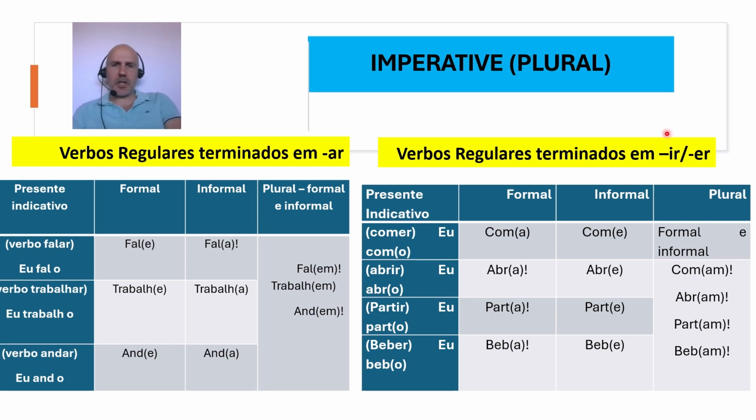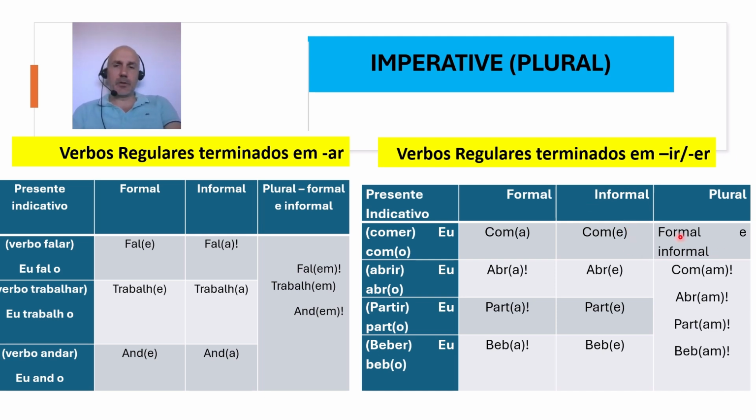And then let's check, once again in the imperative, regular verbs that end with IR or ER. So what do we have to do? The formal would be coma, abra, parta, beba. Informal would be come, abre, parte, bebe. So it's pretty much the opposite of what you have here, right? Here the formal ends with an E, and here the formal ends with an A. Here the informal ends with an A, and here the informal ends with an E, okay?